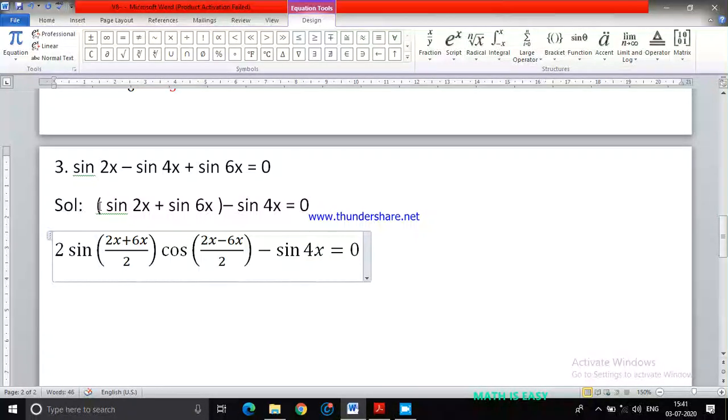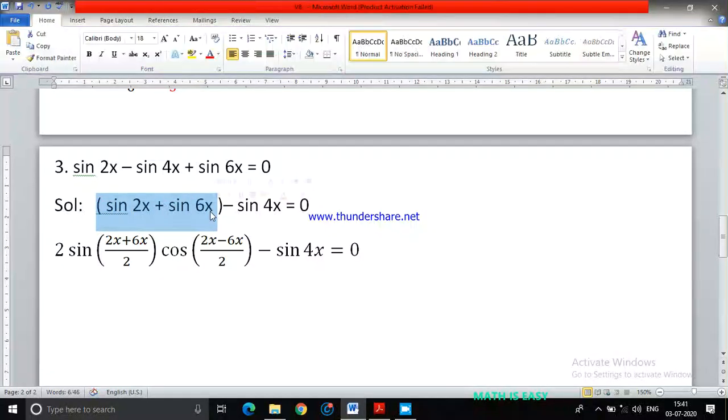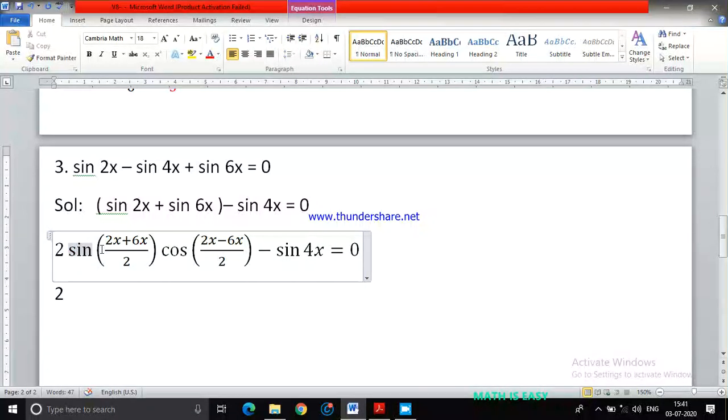I applied the formula only for the terms inside the bracket. Sine A plus sine B formula is 2 sine A plus B by 2 cos A minus B by 2. That was the formula which I used here. Then what do you get here if I simplify? 2. If I simplify this bracket, I'll get 2x plus 6x is 8x. 8x by 2 is 4x.